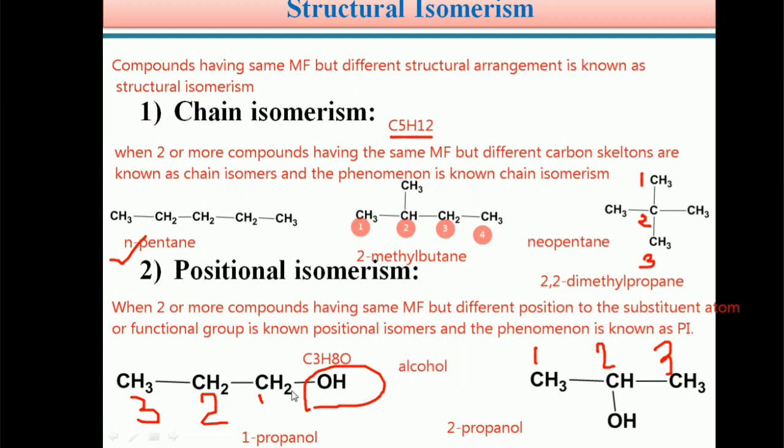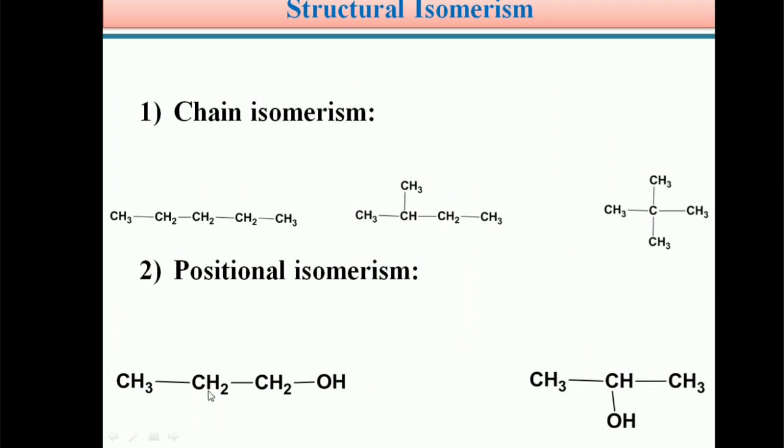So the OH functional group, the alcohol functional group or hydroxy group, is in the first isomer. So students, these two are examples of positional isomerism. So these two are positional isomers of each other because the molecular formula of both is C3H8O.